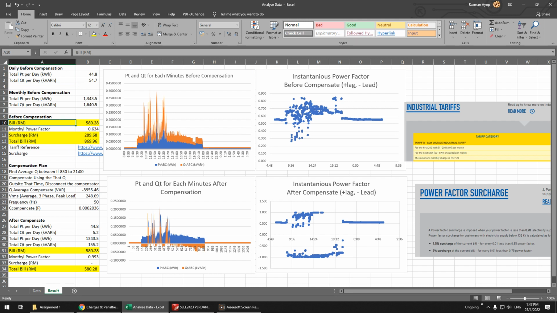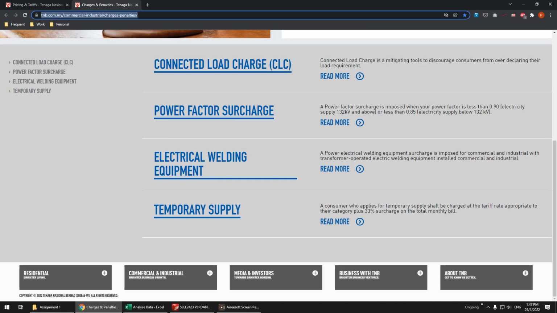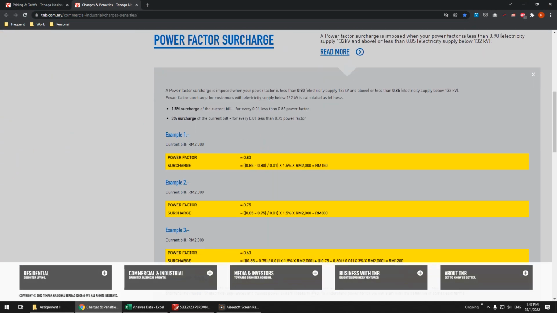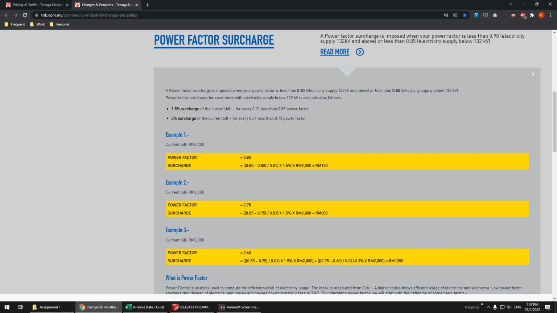I gave you the link, right? So you have to look at the link. Okay, this is the link. For the power factor surcharge, you have to look here. This is the power factor surcharge: 1.5% for every this one, and this one.